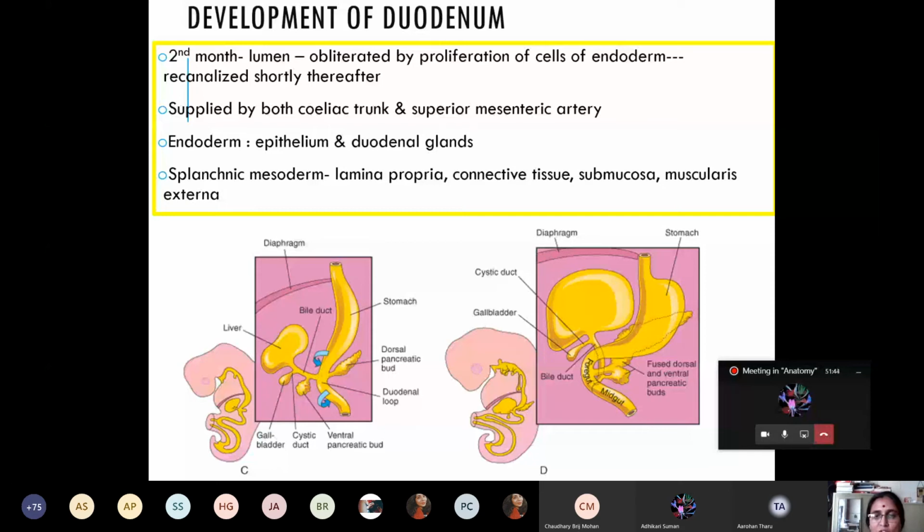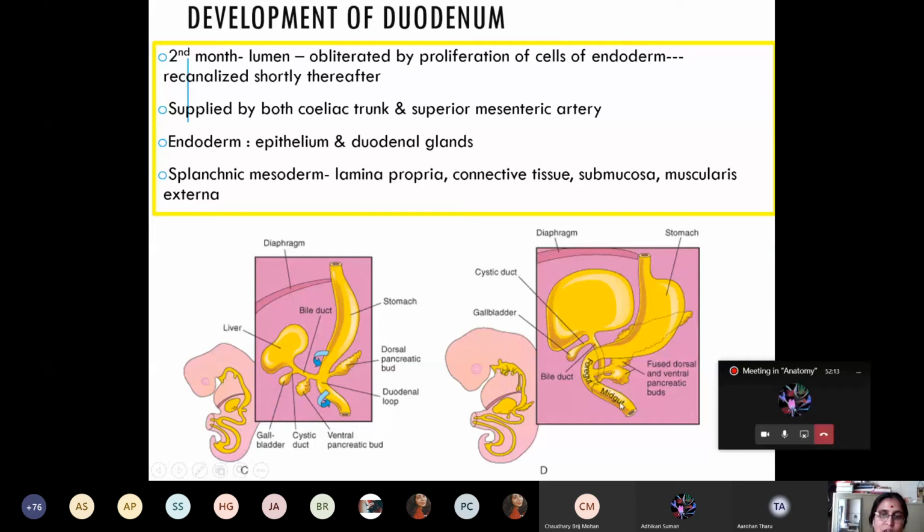Similarly, in almost all parts of the GIT, what happens? The lumen. In the lumen, the endodermal lining of this developing duodenum proliferates rapidly and occludes the lumen. And the recanalization of this lumen takes place in the second month of intrauterine life. And as this duodenum is derived from the distal part of foregut and cranial part of midgut, they have the arterial supply from the branch of the celiac trunk as well as from the branch of the superior mesenteric